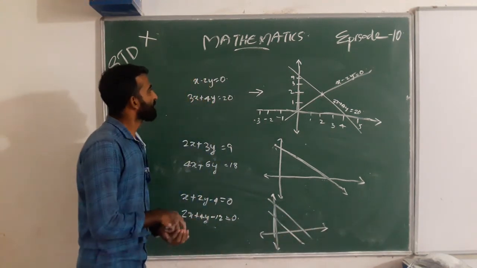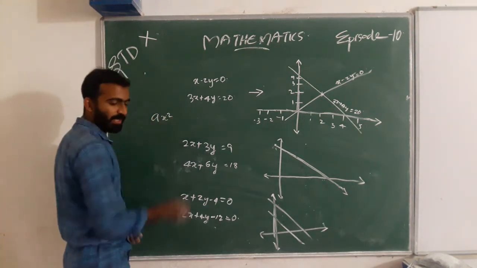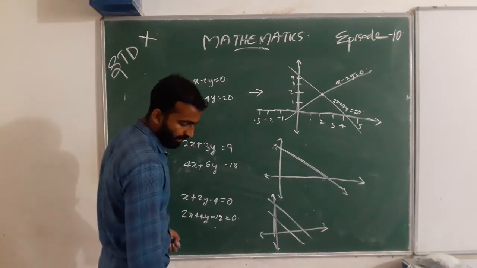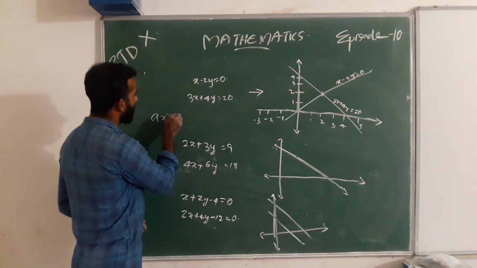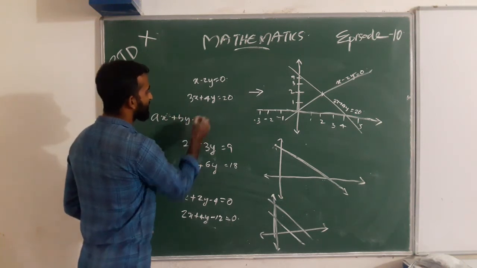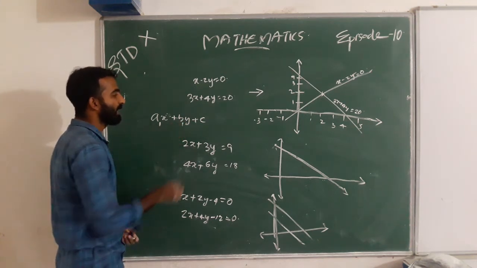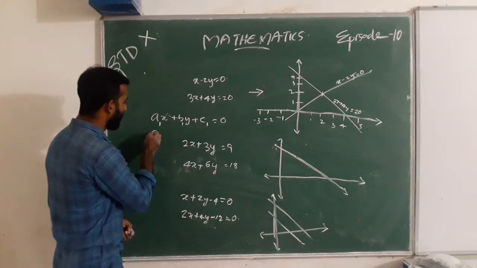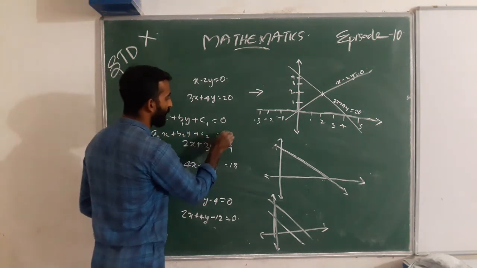For this, we can write ax plus by plus c equal to 0, that is a1x plus b1y plus c1 equal to 0 and a2x plus b2y plus c2 equal to 0.